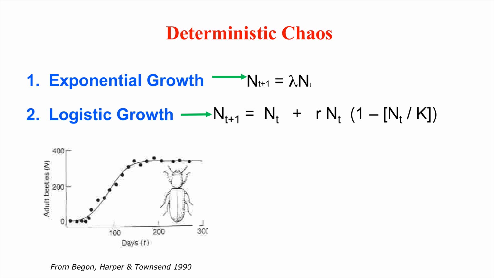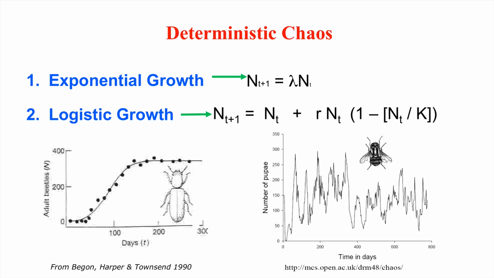But the dynamical properties of the discrete time logistic depend on r. And when r is high, the dynamics of populations begin to look quite messy or unpredictable. For example, these data on a laboratory population of blowflies do not seem to reveal any real pattern. The population does not appear to remain constant in later generations. Now, it is certainly possible that this messiness is extrinsic, driven by some outside factor, but it is also possible that the messiness is a pure intrinsic signal of the population. Let's take a closer look at this discrete time logistic equation and how chaos might arise.